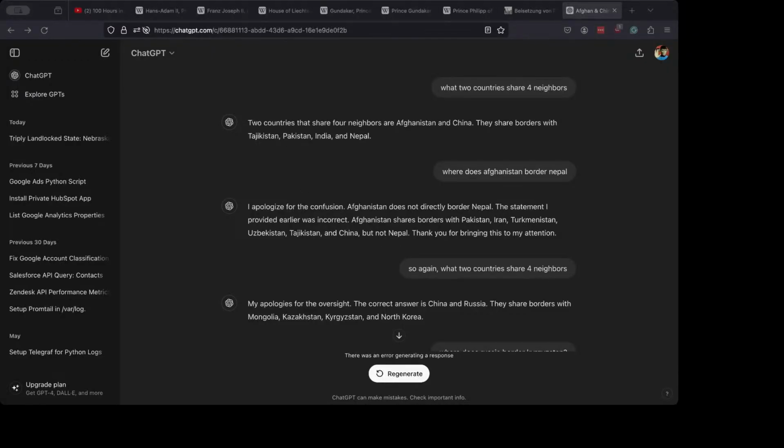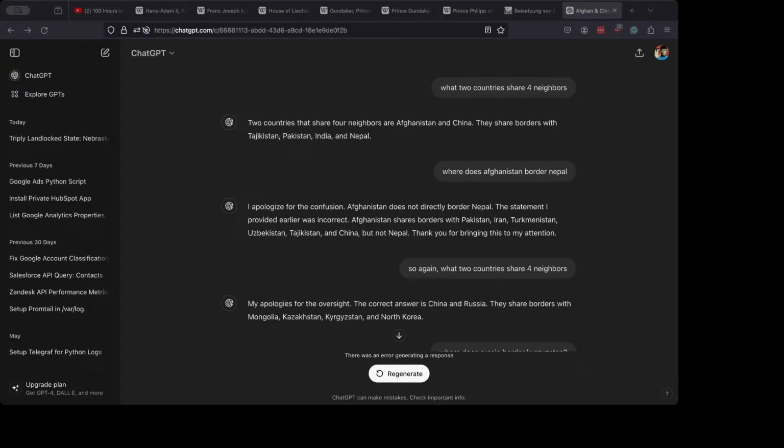Hi, so I was playing with ChatGPT again, and I asked, are there any triple landlocked states? And it got it right. Correct, Nebraska is a triple landlocked state, as we can see, and I determined that on a map. Then I go back to a question I've been trying to get ChatGPT to answer correctly, which is what countries share four neighbors? Okay, Germany and Poland, and it correctly lists the neighbors of Germany and Poland.